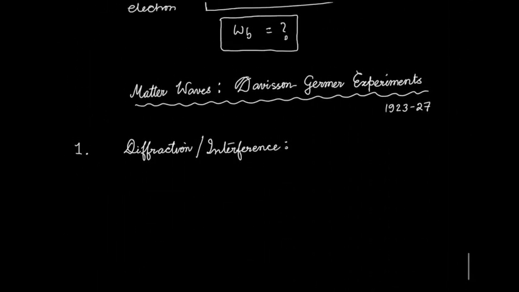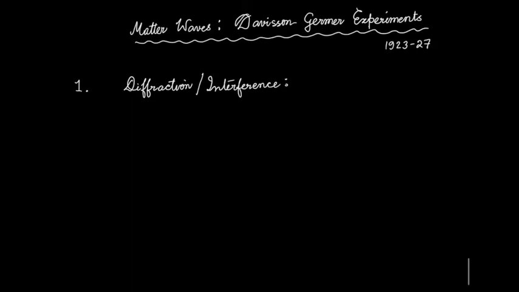Okay, so let us come back to our discussion. So this was observed for crystals using X-rays.